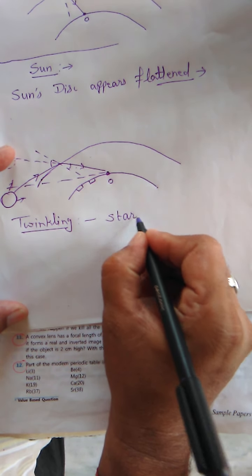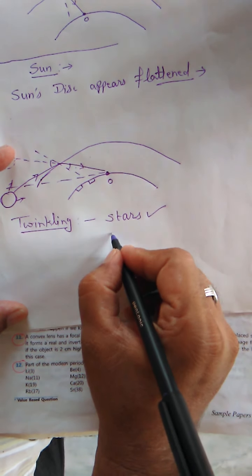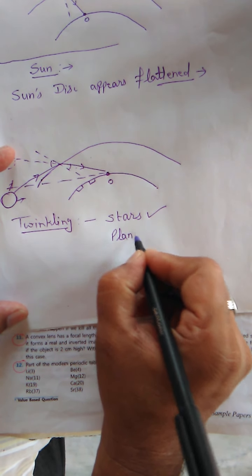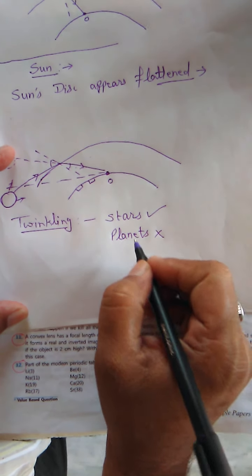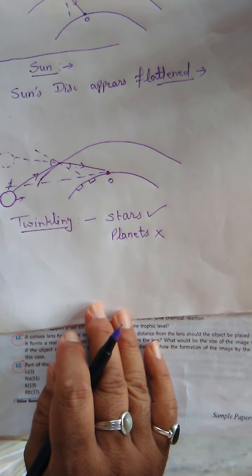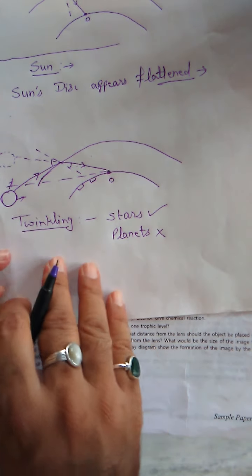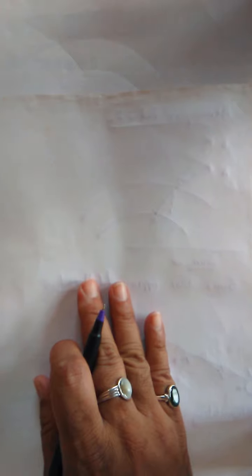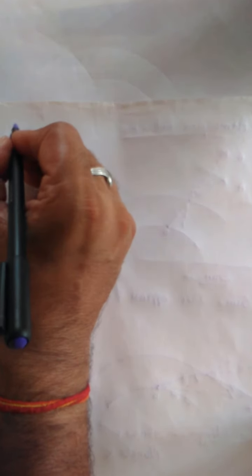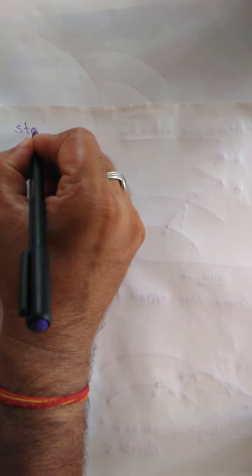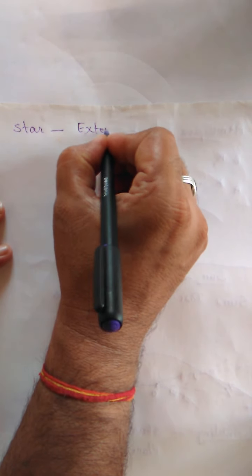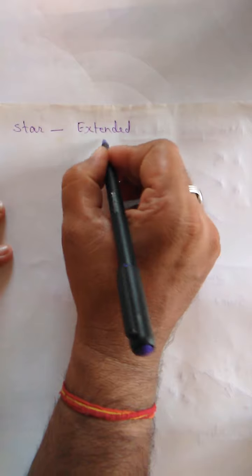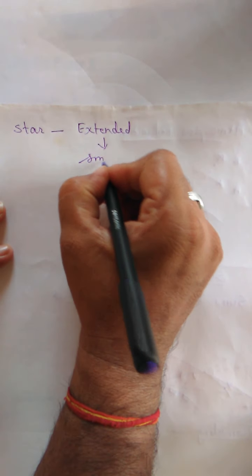Stars twinkle, but what about planets? They do not twinkle. What is the reason behind this? Let us understand. If we are talking about a star, it is an extended source of light that appears very small.